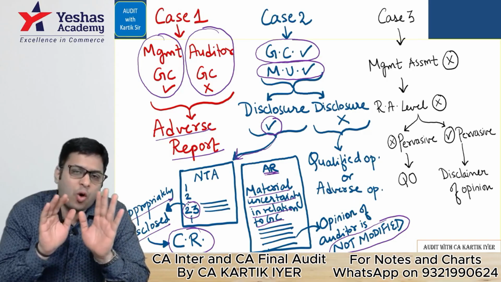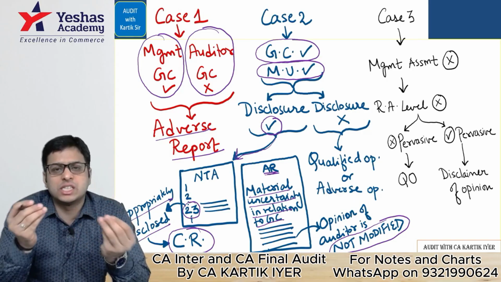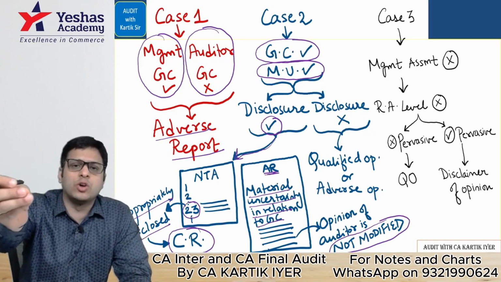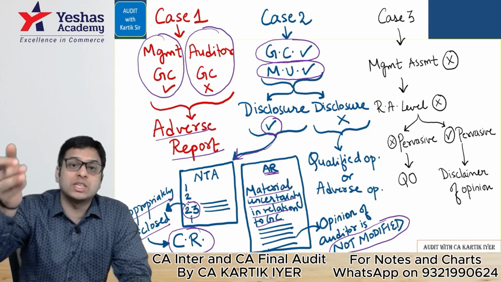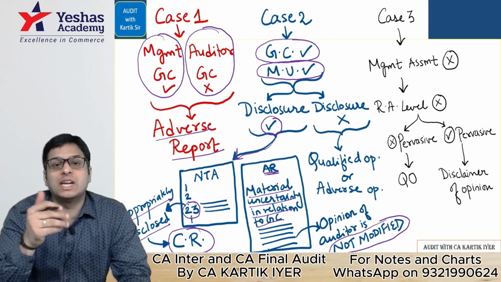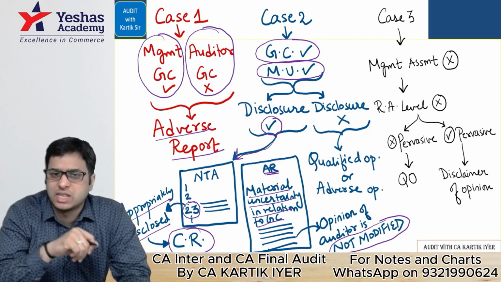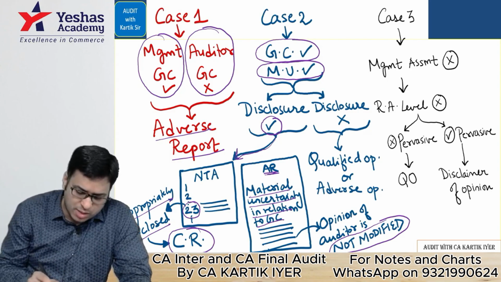It means what? The auditor feels that everything that the company has disclosed is disclosed properly only. Just that the auditor wants to tell the shareholders, please read note number 23, so that the shareholders get proper knowledge and they can take their buying, selling, holding onto the shares decision, all the decisions they can take. Simple. So that is basically this part here.